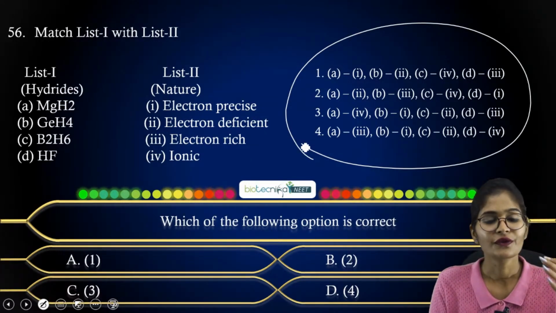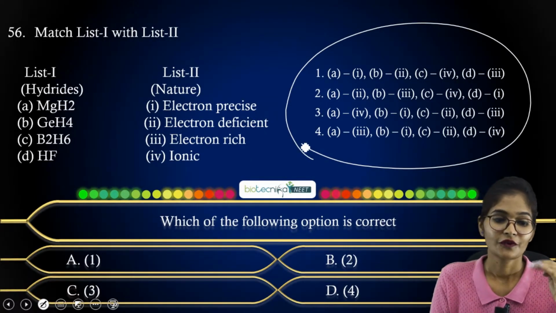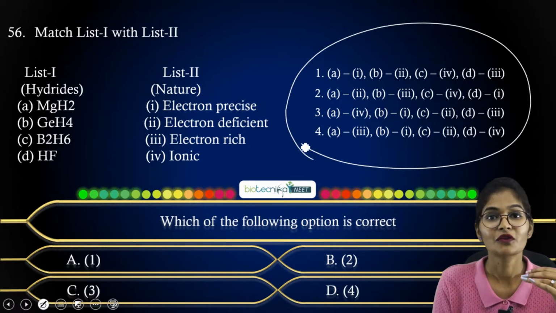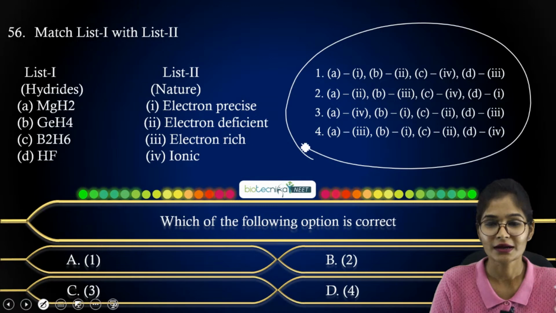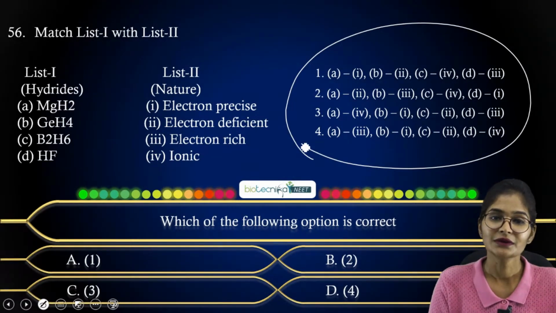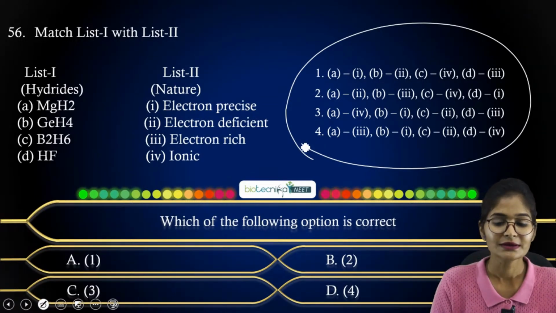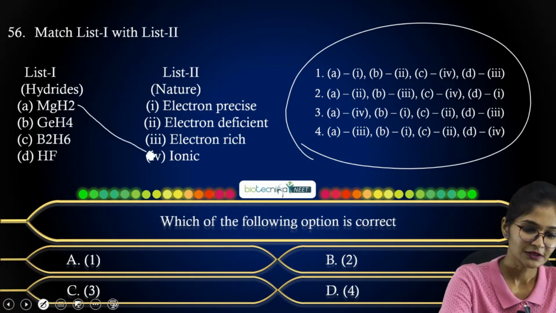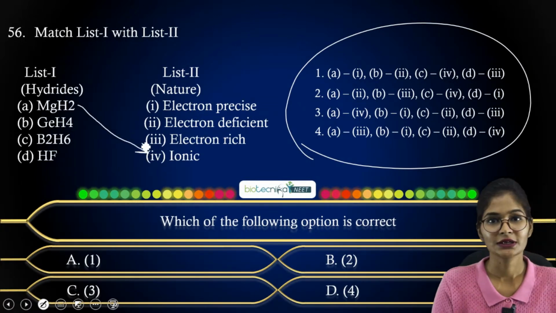So that nature you have to find out. First, considering magnesium hydride, what type of hydride is it? Whenever we consider alkali or alkaline earth metal hydrides overall, they are always ionic in nature. That's why magnesium hydride is ionic in nature.